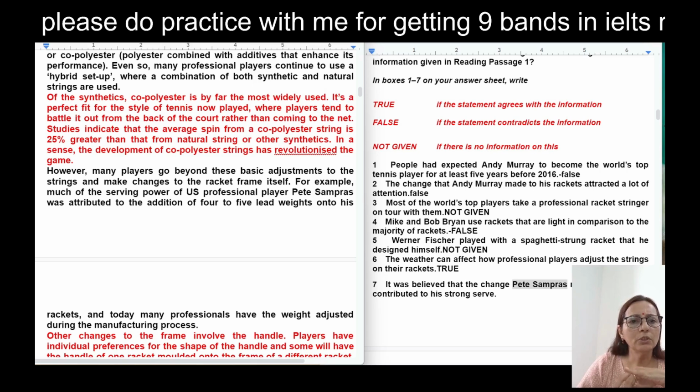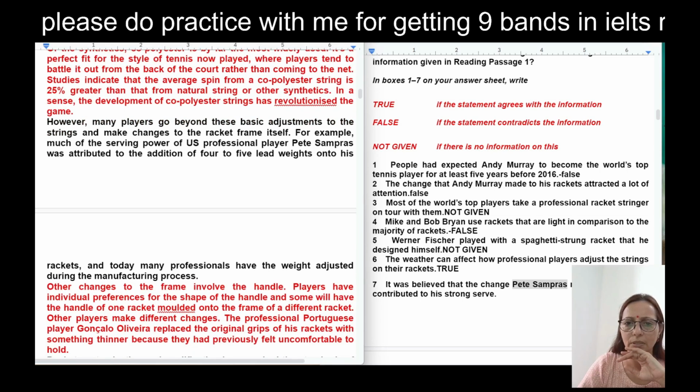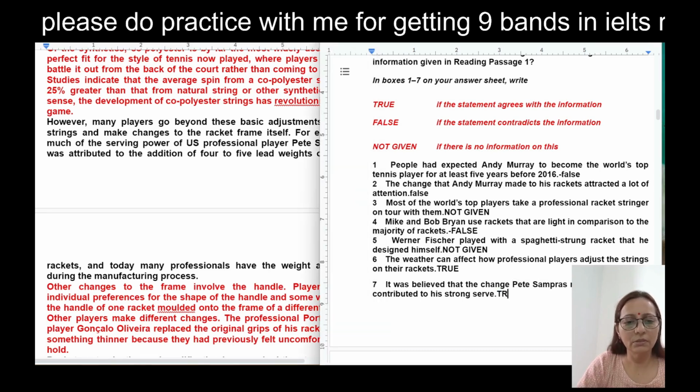Much of the serving power of US professional player Pete Sampras was attributed to the addition of four to five lead weights onto his rackets, and today many professionals have the weight adjusted during the manufacturing process. What they are saying is make changes to the racket framework, strong serve. Much of the serving power means strong serve. Okay, this also is yes, true.